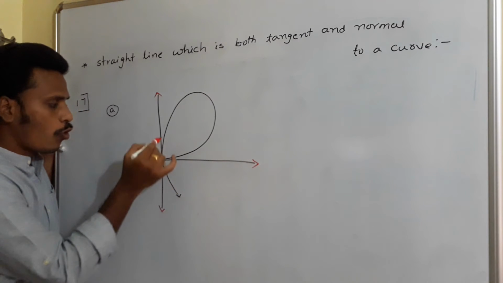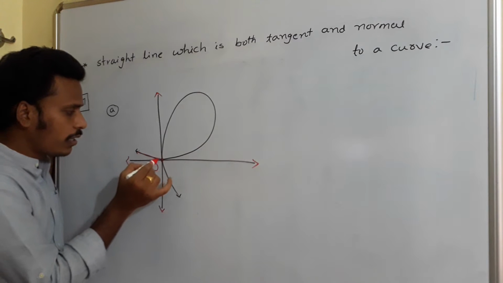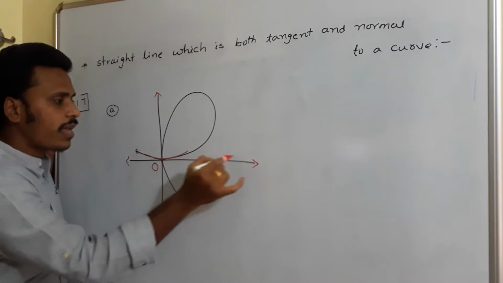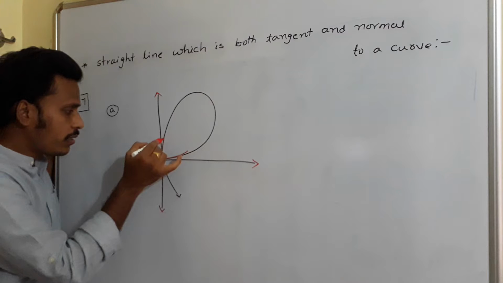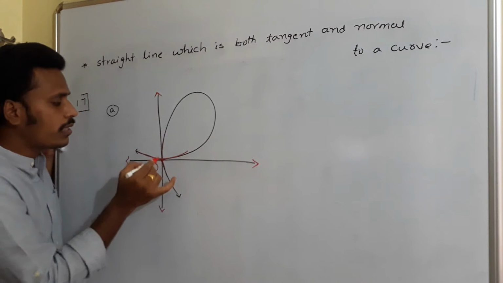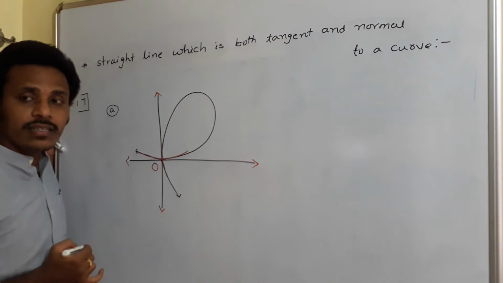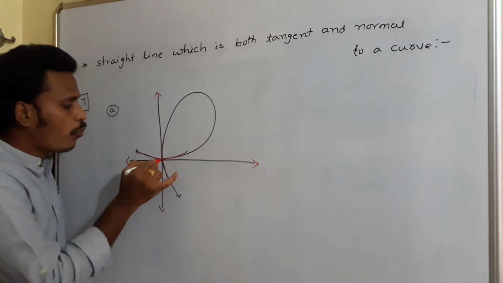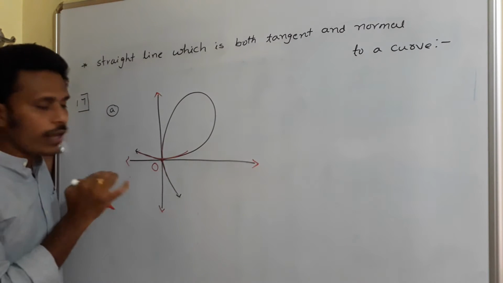Since the curve is moving like this, at this point the x-axis works like a tangent, and since the curve is moving like this, at the same point the y-axis also acts like a tangent. At the same point the curve has two tangents.